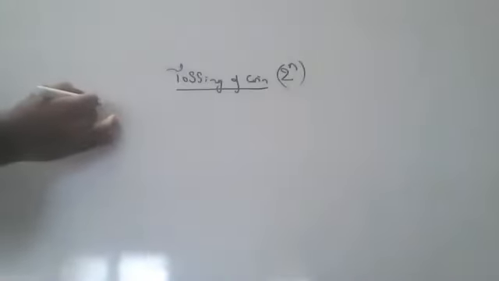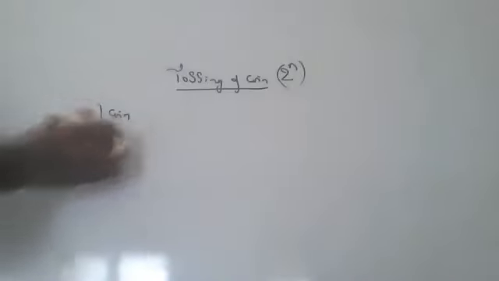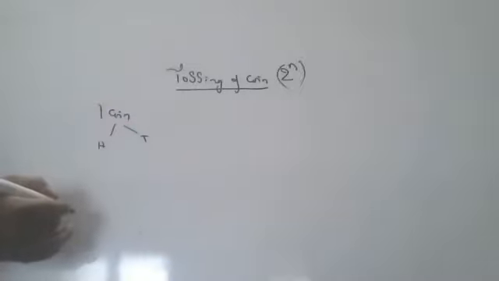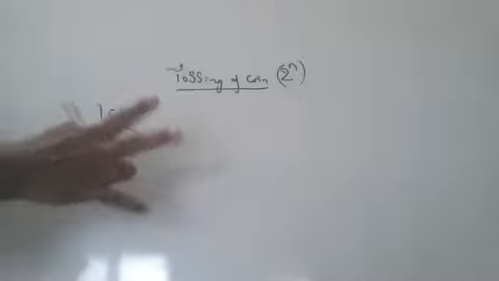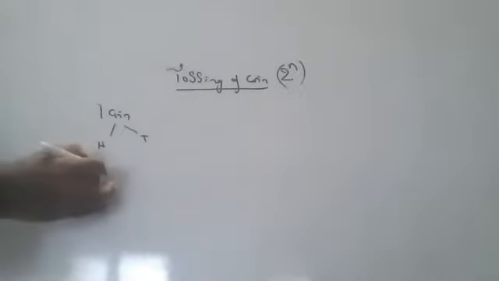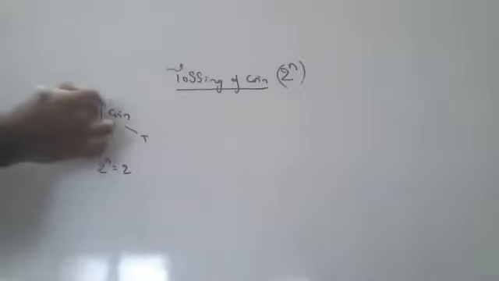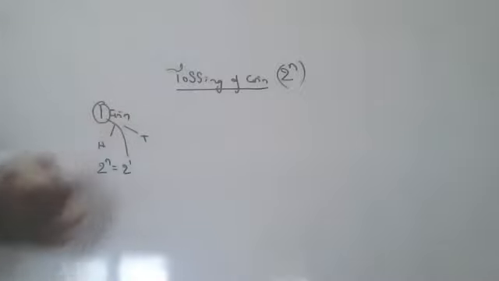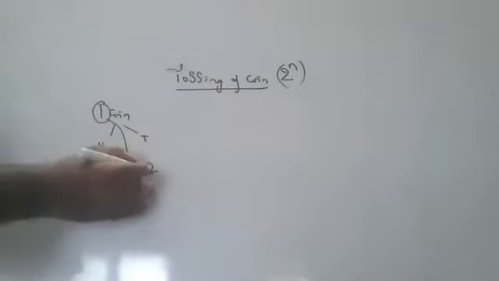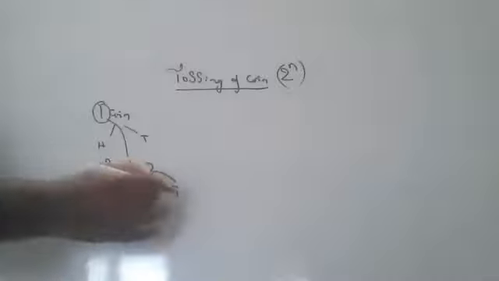Suppose I toss one coin, what will you get, children? Either heads or tails. How many probabilities did you get? 2 probabilities. 2 to the power of n is the formula. One coin I toss, so n is 1, and 2 to the power of 1 is 2. What are the 2 probabilities? Either heads or tails.